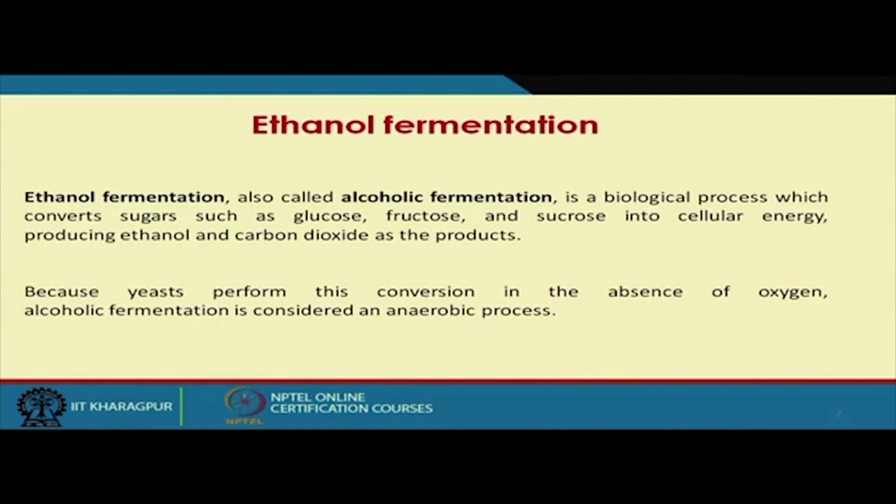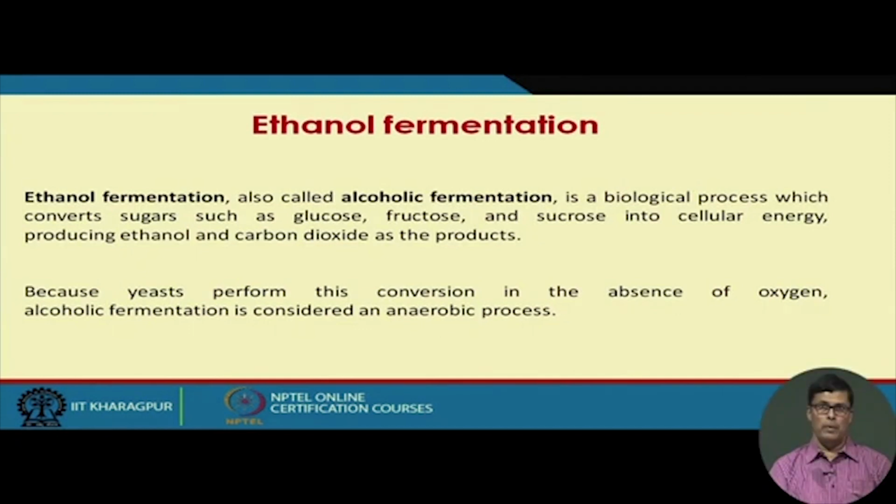In the presence of the enzyme invertase, this sugar is converted to glucose and fructose. Glucose, when it goes through the Embden-Meyerhof pathway, produces pyruvic acid. Pyruvic acid, when it undergoes a decarboxylation reaction, produces acetaldehyde, and acetaldehyde, when it is reduced, produces ethanol. I shall explain the details of these biochemical pathways.